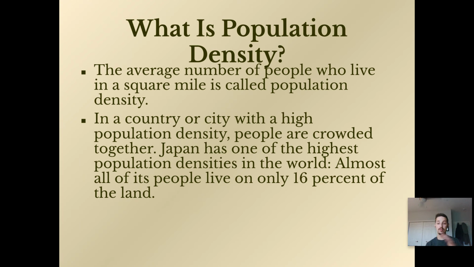Almost all of the people in Japan live on about 16% of the land. They're squished together like this. That's why their cities are huge. They have tremendous populations because almost all of the people live on less than a fifth of the land of Japan.